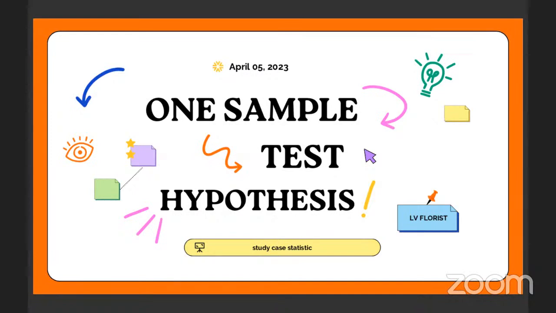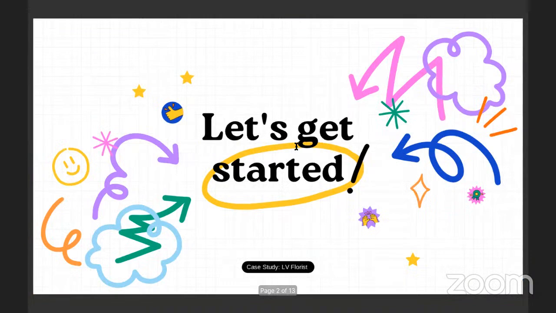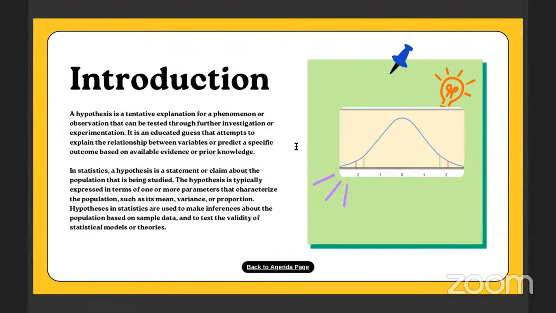Now I'm going to present Chapter 10 about one sample test of hypothesis, a case study about LV Florist. First things first, introduction. What is a hypothesis?